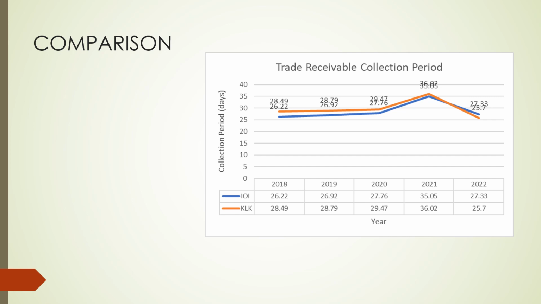It is just that in 2021, there was a notable increase in the trade receivables collection period for both companies. IOI's collection period rose to 35.85 days, indicating that it took longer to collect payments compared to the previous year, whereas KLK also experienced an increase in its collection period, reaching 36.02 days.